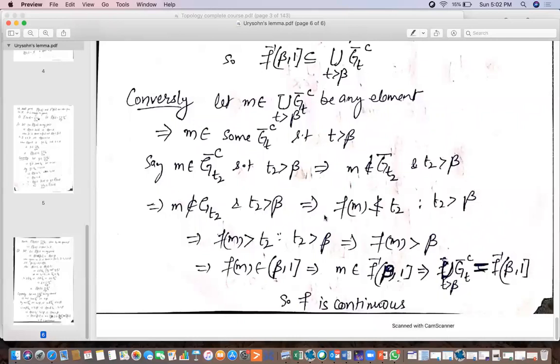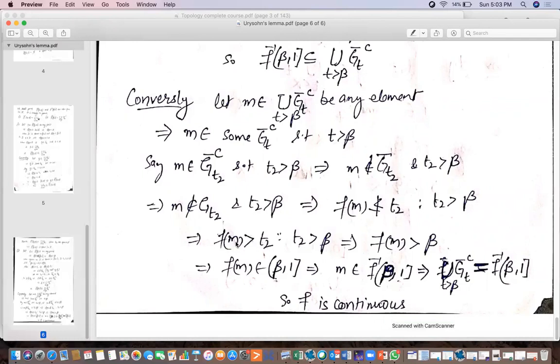This implies F of M will not be less than or equal to T2, and T2 is greater than beta. That condition is always there. Now this implies F of M is greater than T2, and T2 is greater than beta.